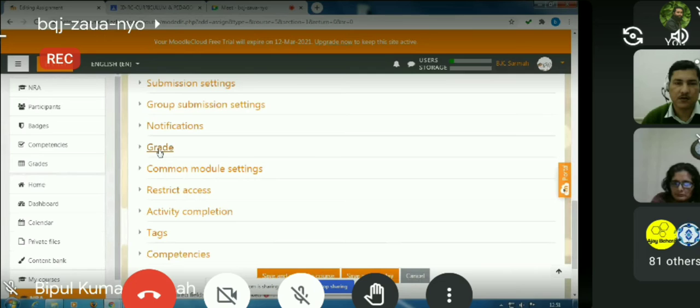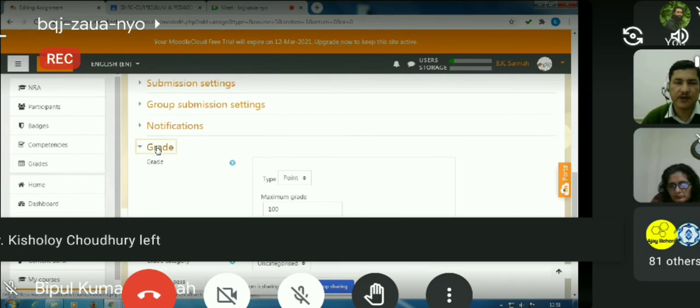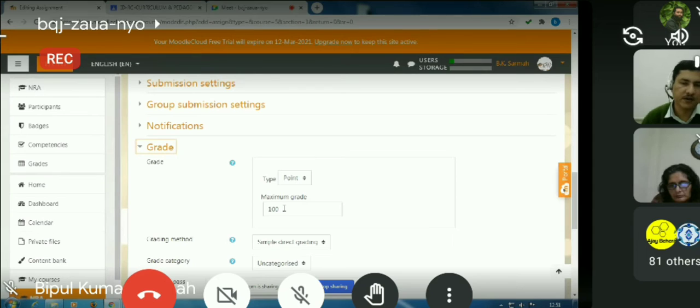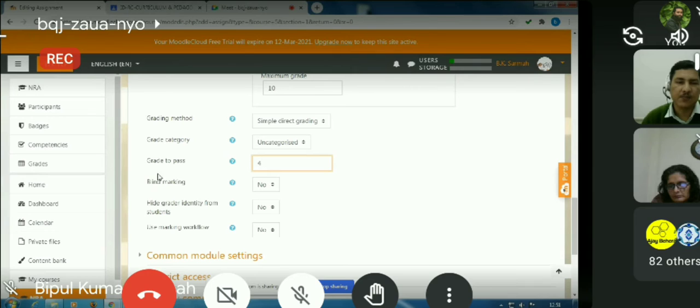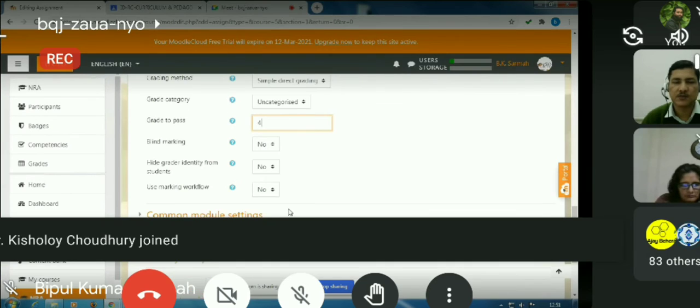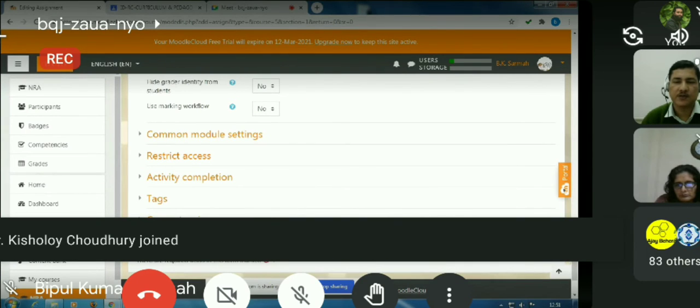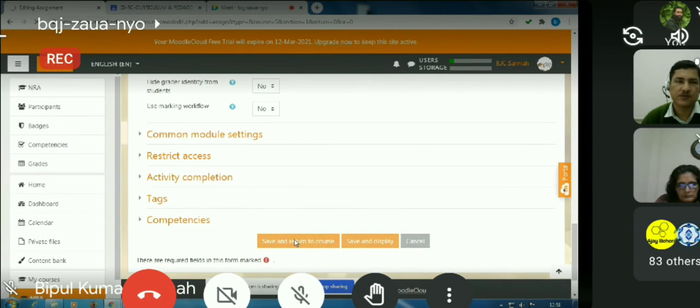Then we have other settings as well. One of the important settings is the grade. By default, the maximum grade is 100, so I can give, say, 10. It can be changed to your choice. We can set a minimum grade for pass, say 4. There are options for blind marking, and there are so many other settings. The default settings will be sufficient for other things, and we just click save and return to the course.